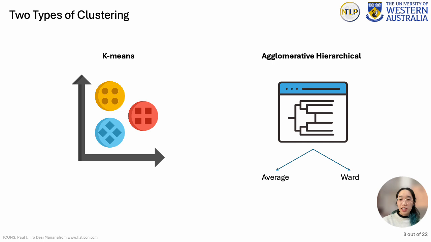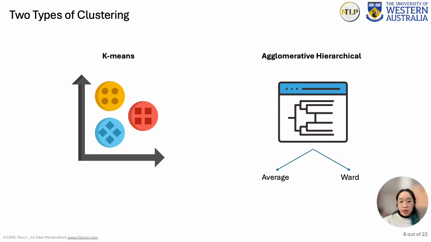In order to create a generic set of failure mode categories, we have to be able to group similar maintenance work orders together. There are two types of clustering algorithms tested in this study, k-means and agglomerative hierarchical. K-means is where a predetermined number of centroids are placed on a vector space, and each item that is closest to a centroid is considered part of that cluster. The algorithm iteratively moves the centroids around the vector space to find good clusters that maximize the similarity within clusters and the dissimilarity with items outside of the cluster.